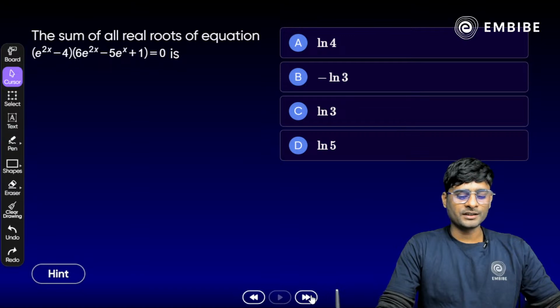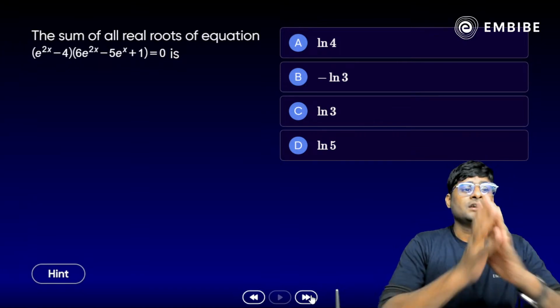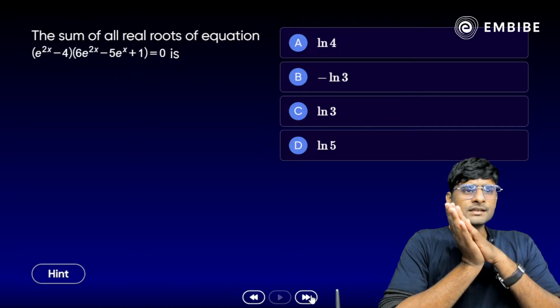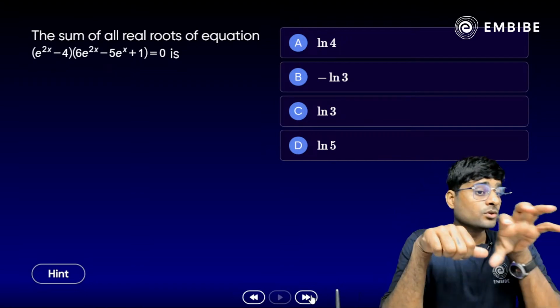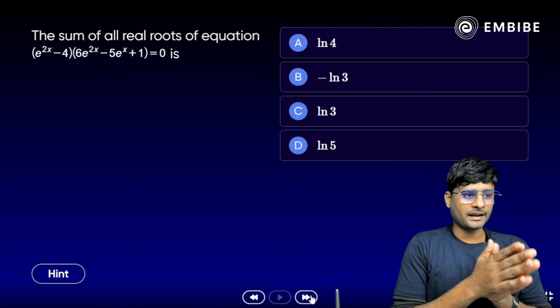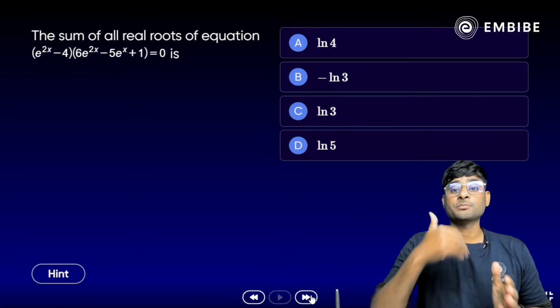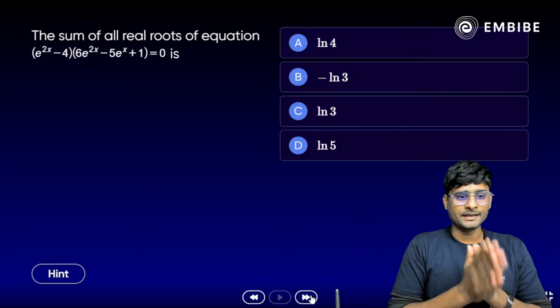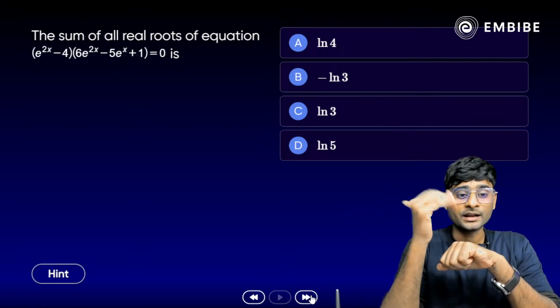Take a look at the first question on the screen. So let's start from the beginning. It is a question from 22. The sum of all real roots of the equation (e^(2x) − 4)(6e^(2x) − 5e^x + 1) = 0 is: ln4, minus ln3, ln3, or ln5.